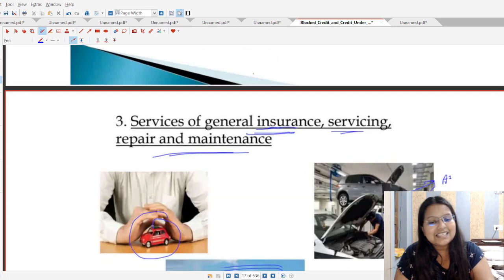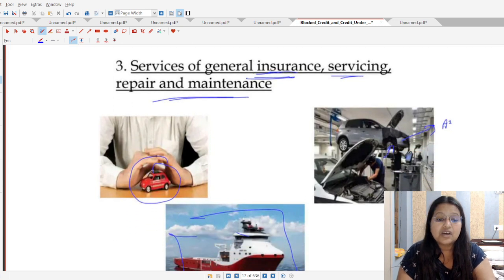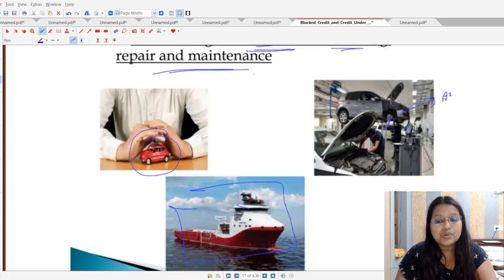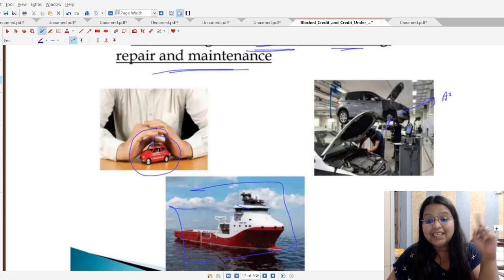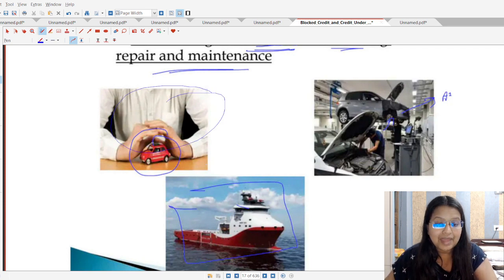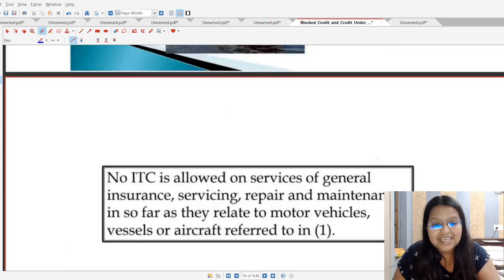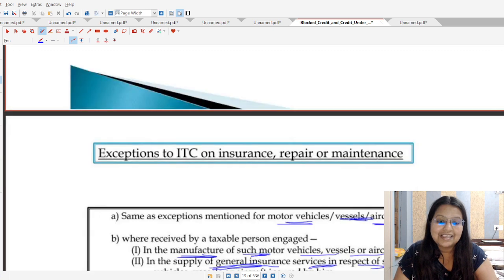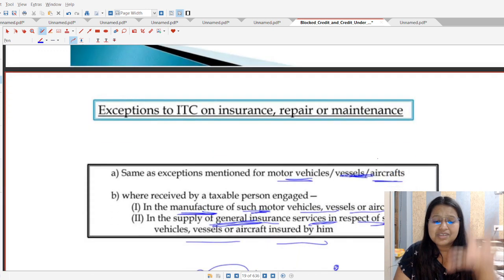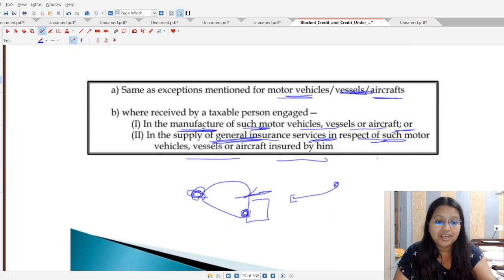Okay. Next is about the services of general insurance, servicing, repair and maintenance. So students, in this category, if the services of general insurance, repair, maintenance are in respect of category number 1, that is motor vehicles and conveyances, ITC shall not be allowed. Yes, but again there are some exceptions. Exceptions are the same as we have covered in point number 1 also.